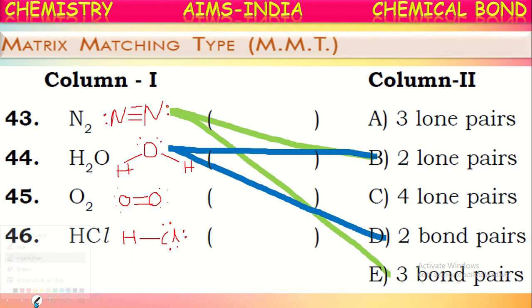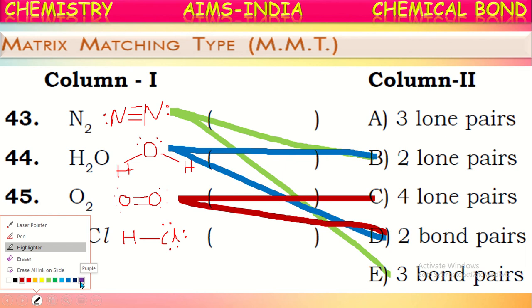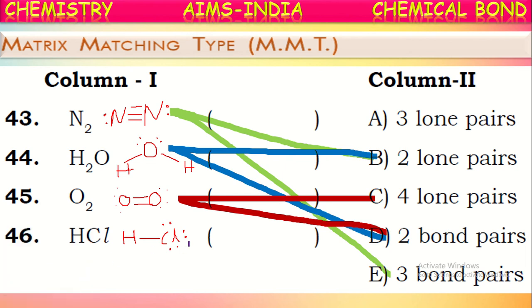Next, if we see the oxygen molecule, there are two bond pairs and totally four lone pairs. Okay, two bond pairs and four lone pairs. So we can connect it here, four lone pairs and two bond pairs. Next, the HCl molecule. In this HCl molecule, there is only one bond pair, and there are three lone pairs. Here it is, three lone pairs. Okay, this is the correct matching. Observe once based upon the number of lone pairs and bond pairs.